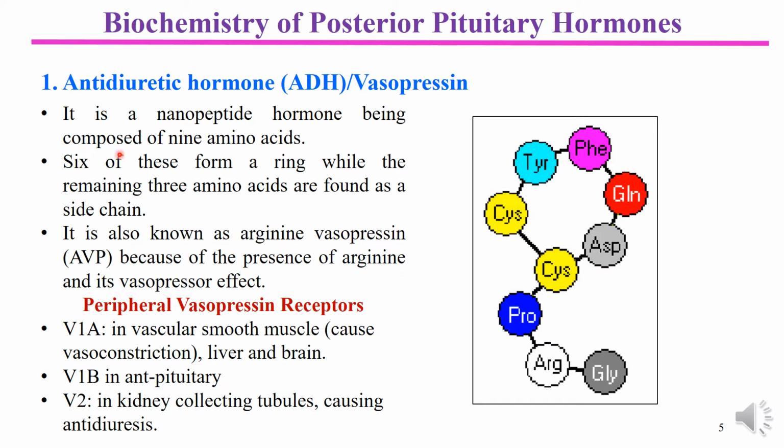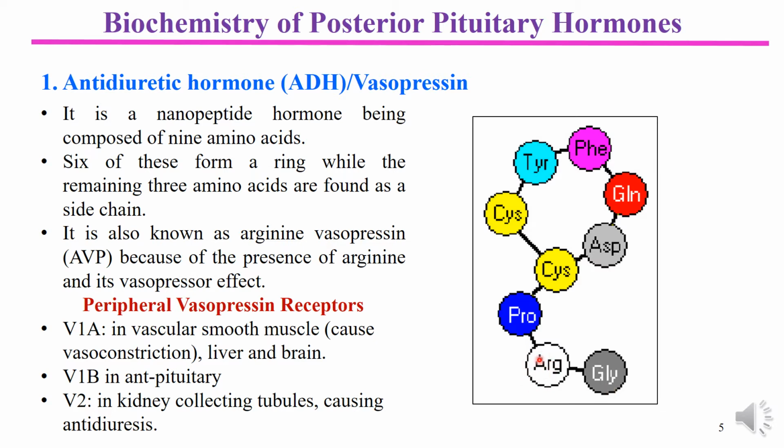First consider the detailed structure of antidiuretic hormone. It is called a nonapeptide because there are 9 amino acids organized in this way. 6 of them are fused in a cyclic way to form a ring, while 3 are found at the side, and one